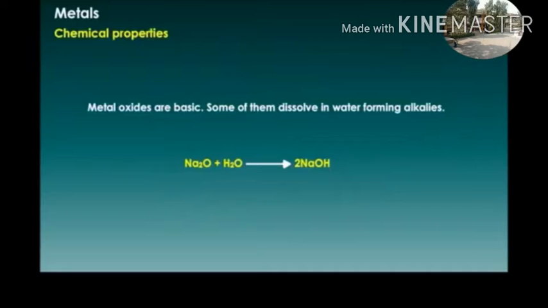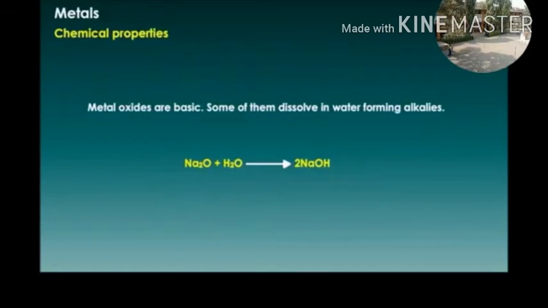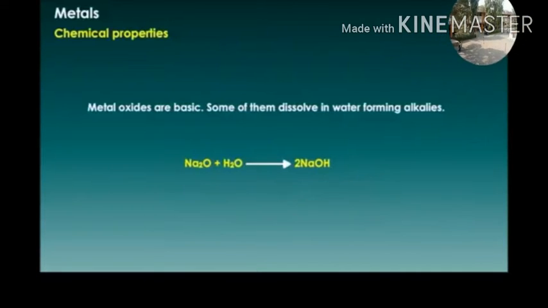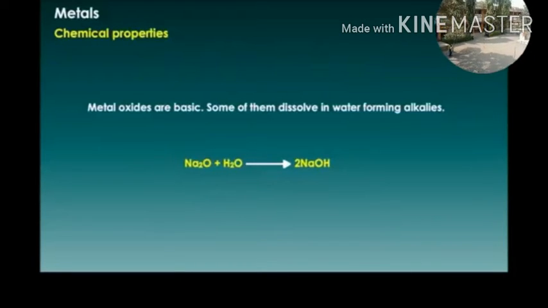Metal oxides are basic. Some of them dissolve in water to form alkalis. Sodium oxide dissolves in water, H2O, and gives sodium hydroxide, 2NaOH.